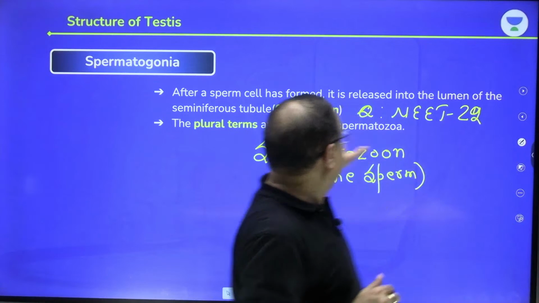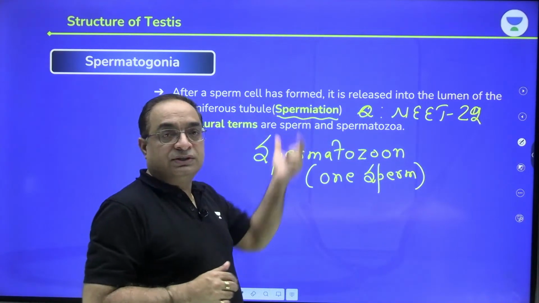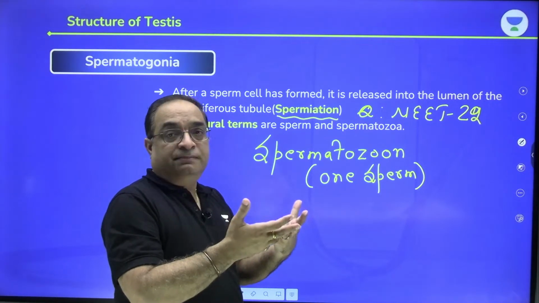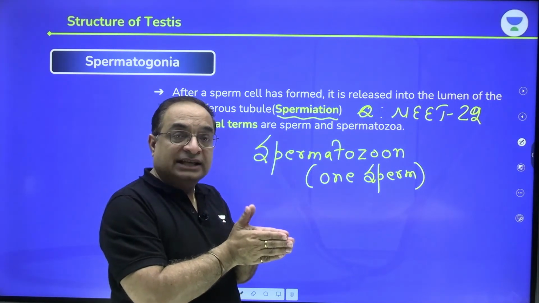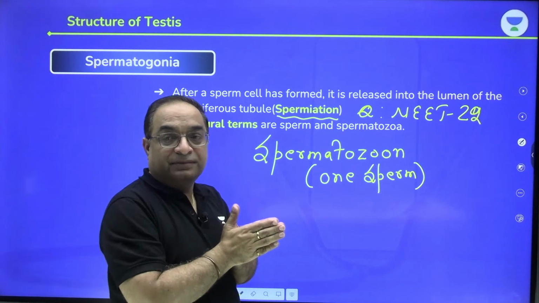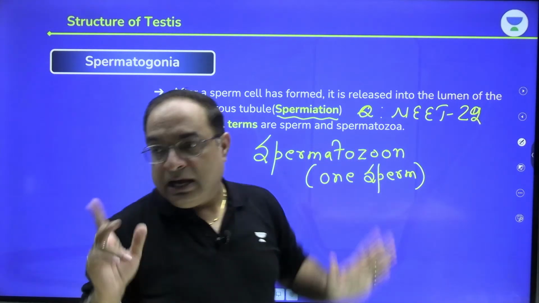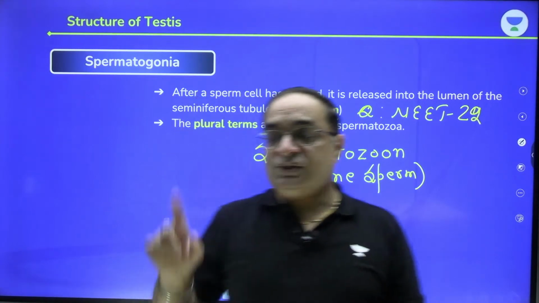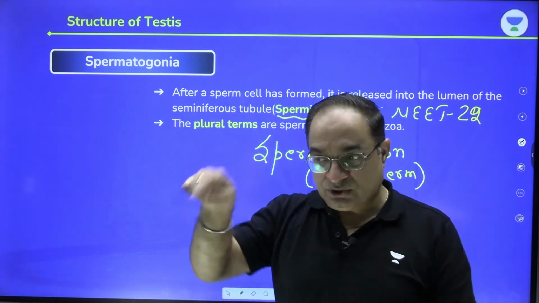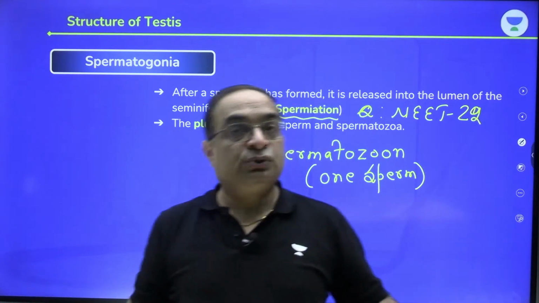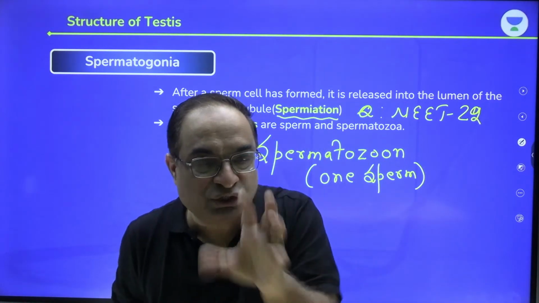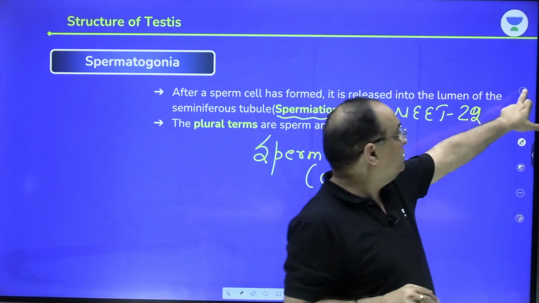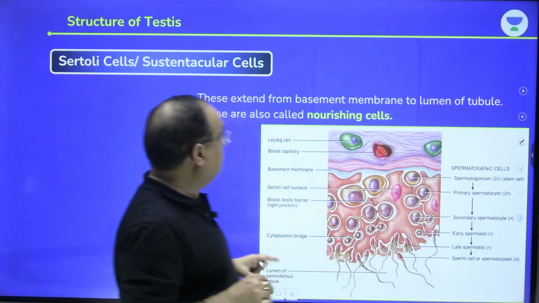Okay guys, remember spermiation. This is very important. What is spermiation? The process of release of the sperm from the membrane of the Sertoli cell into the lumen of the tubule. Is it clear? Spermiation. Devansh, Malik, Namrata, just write the word spermiation in the chat box right now, so that I get the assurance that you have understood what spermiation is. Don't make a spelling mistake.